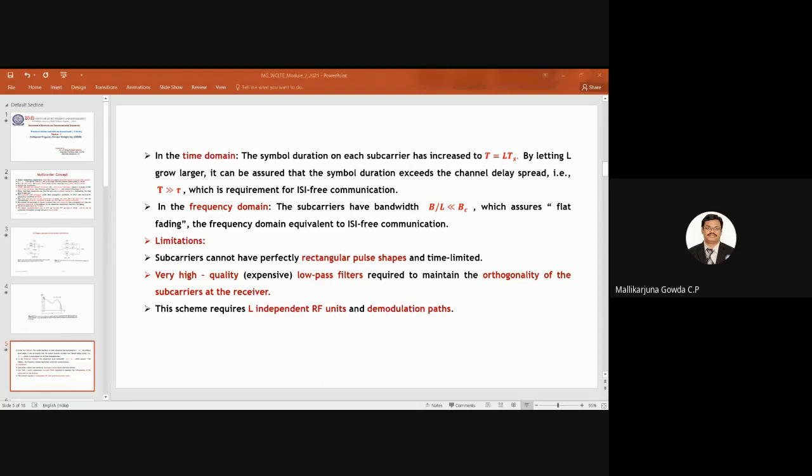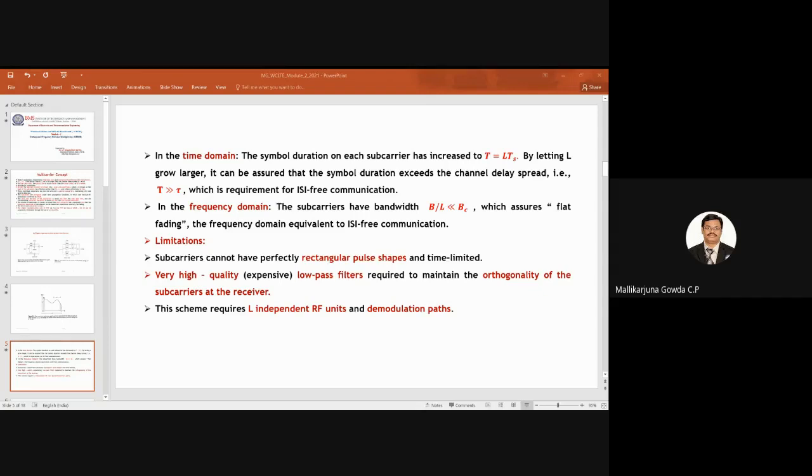Because if it is not a perfect rectangular pulse, then what happens? The Fourier transform of the rectangular pulse is a sinc function. So you all know it is not time limited. If the signal is not time limited, then we get a tail of the signal that goes on as time tends to infinity. That is one limitation.